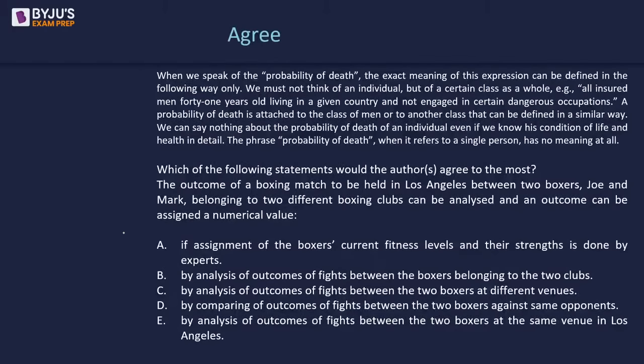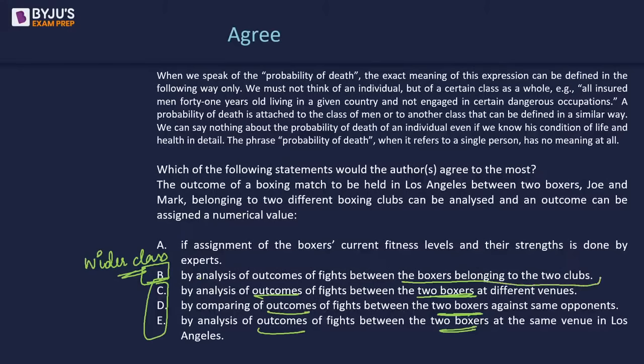Okay, so now see, if I look at C, D, and E, they will provide me data only about these two boxers, these two boxers at different venues against the same opponents. Where will I have more data? Where will I have a wider class? It will be in B, by analysis of outcomes of fights between the boxers belonging to the two clubs.